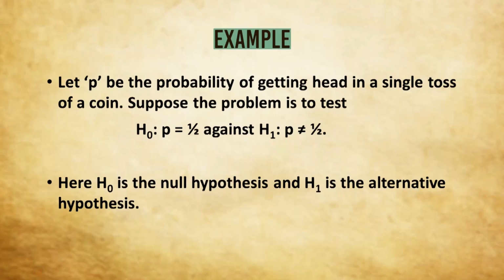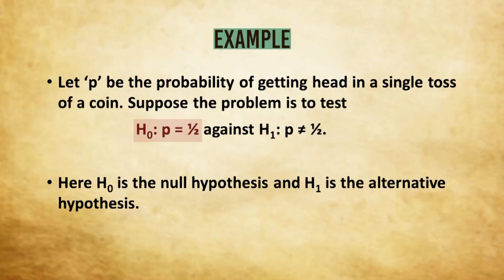We take an example. Suppose P is the probability of getting head in a single toss of a coin. Suppose our problem is to test H0: P equals half against H1: P not equal to half. In general, we denote a null hypothesis by H0, H suffix 0, and an alternative hypothesis by H1, H2, H3, etc. So here H0 is the null hypothesis, P equals half.